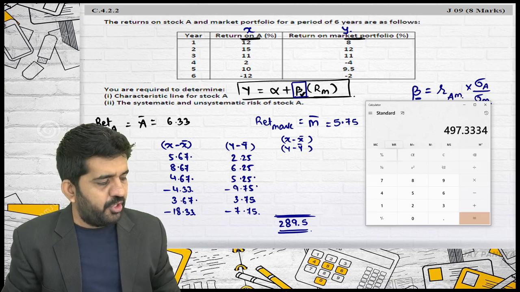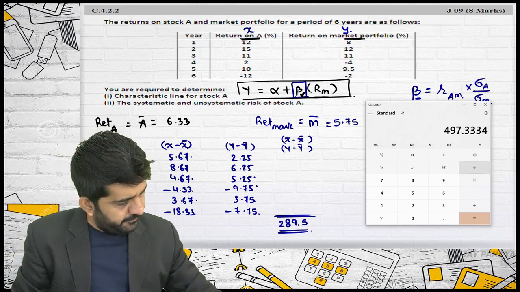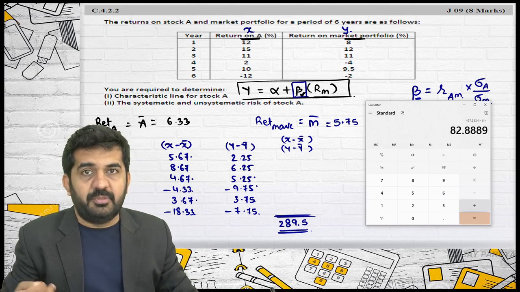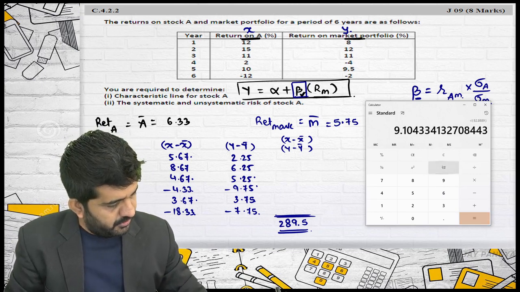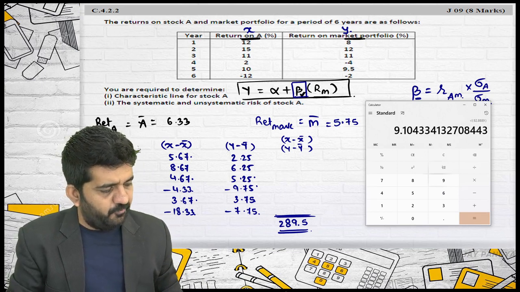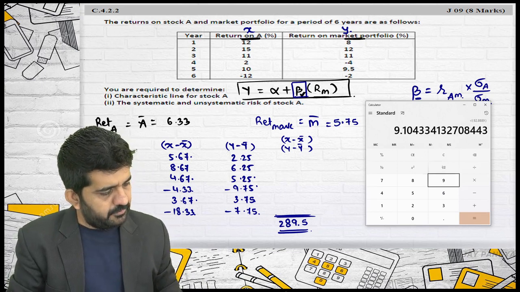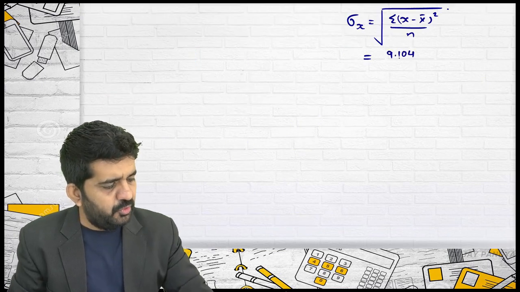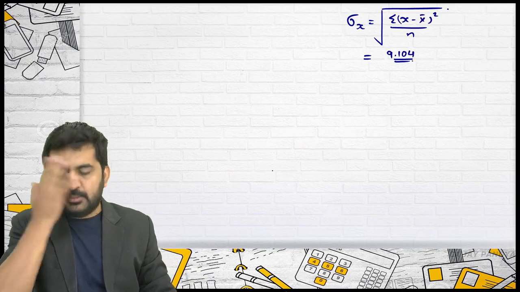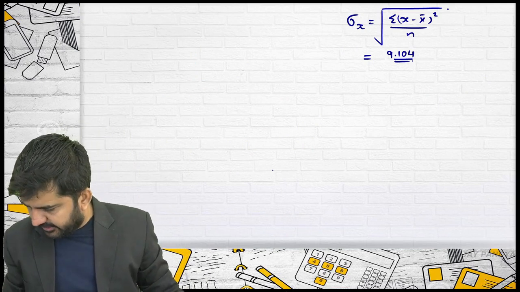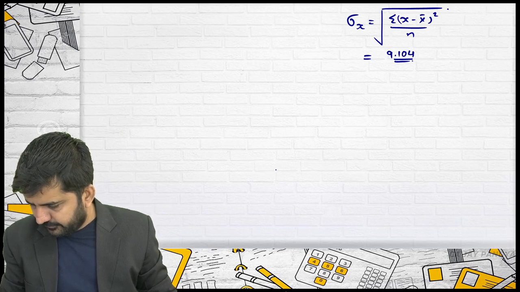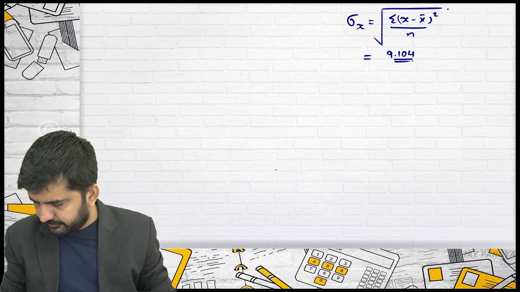MRC is 497.33 divided by 6 is equal to, this will be variance, under root is 9.104. It is 9.104. Let me verify whether my calculation is correct or not. Okay.